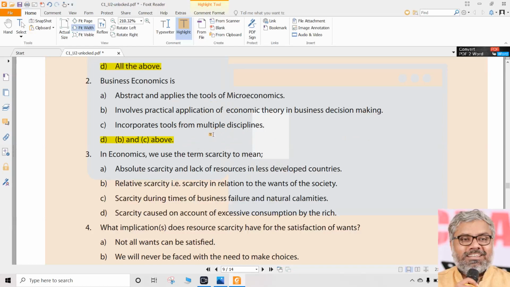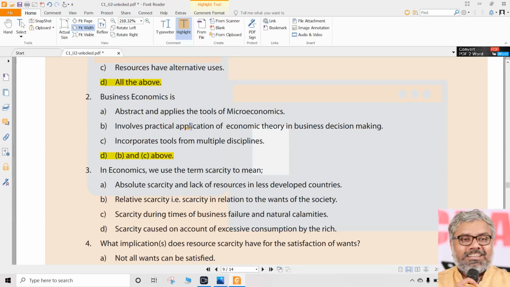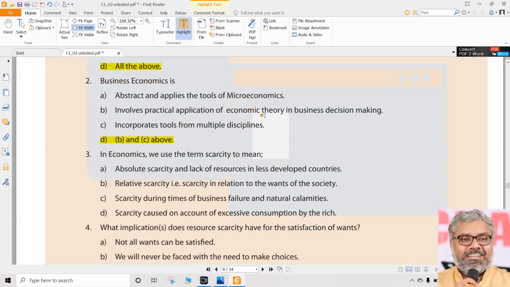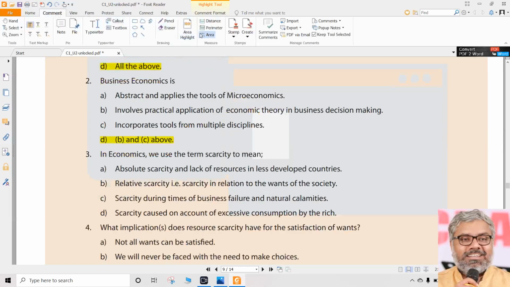In fact, if without the word abstract it just said business economics applies the tools of microeconomics, and B and C as they are, then all of the above would be the correct answer. So one word, abstract, whether we know it or not, should not make any difference in answering the question. Why? Because anybody who understands business economics will definitely know that these two are correct. That is for sure. B and C are definitely going to be correct. That is for sure.